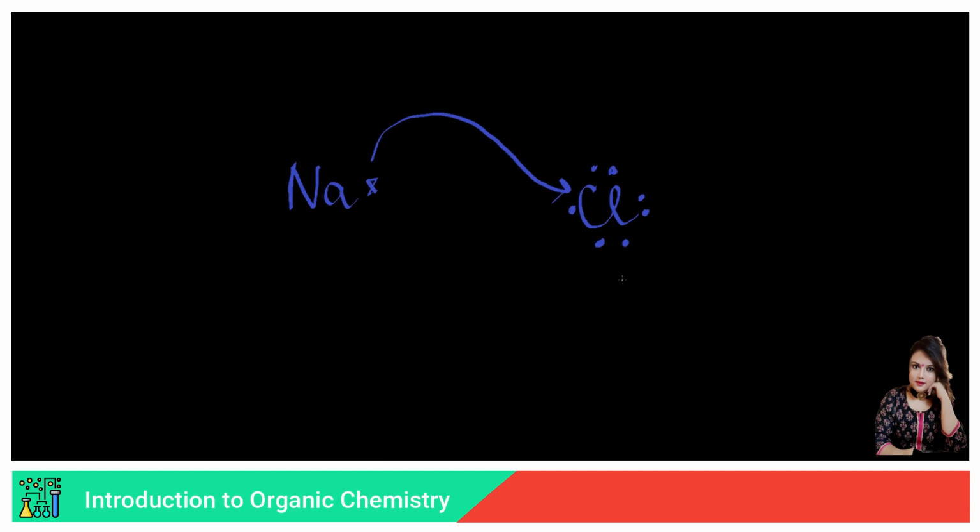Now I know there will be some students who will ask me, ma'am, why wouldn't the case be that it removes all the 7 electrons? Then also that shell will become completely empty and the previous shell will contain 8 electrons. So we will be obtaining octet as well. So why does it need to take the electron? See, losing 7 electrons is way more difficult than gaining 1 electron. Right? So that possibility of it losing 7 electrons will completely be ruled out.